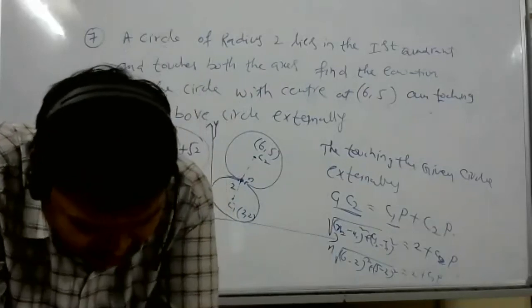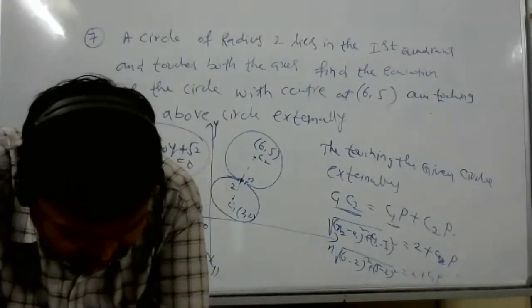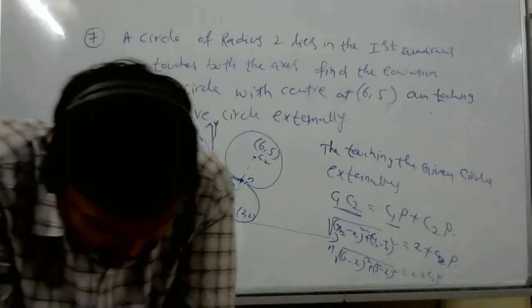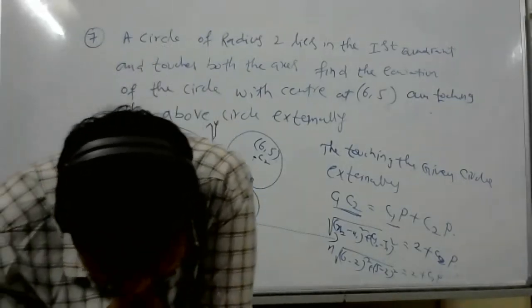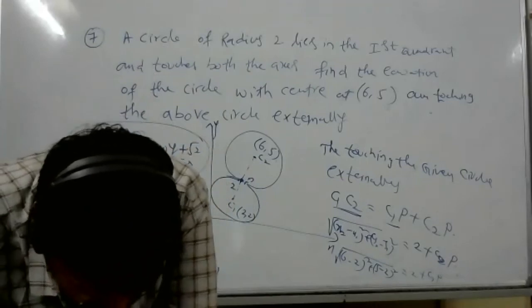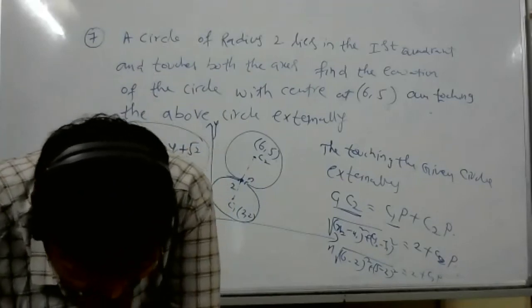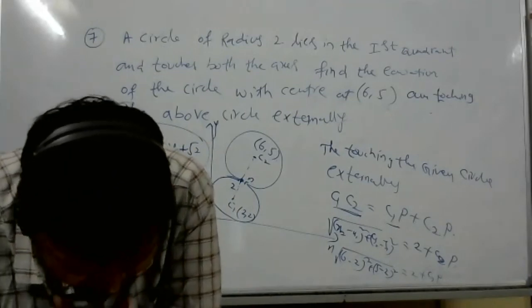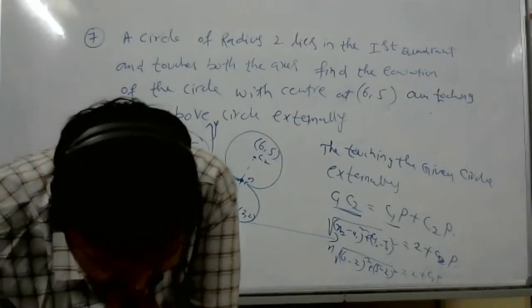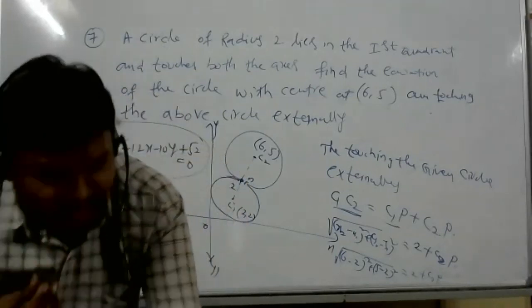X is equal to 2 and y is equal to 0, right? So one point would be 2, 0. Now AB and BC intersecting, we will get 2, 1 by 2, and the third point is 3, 0.